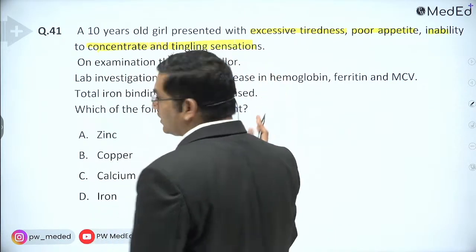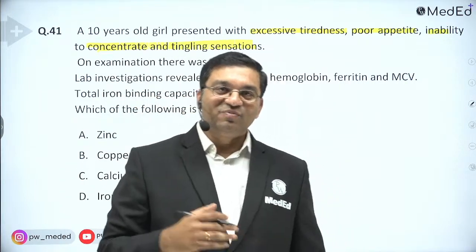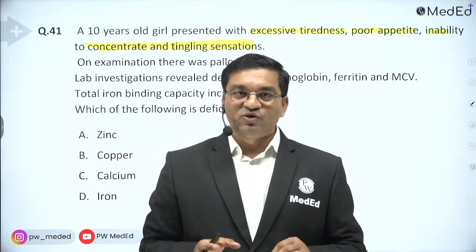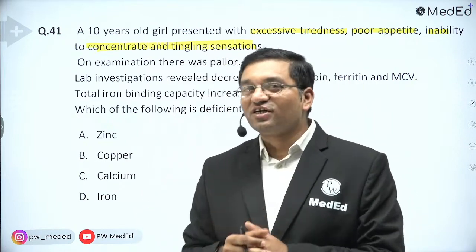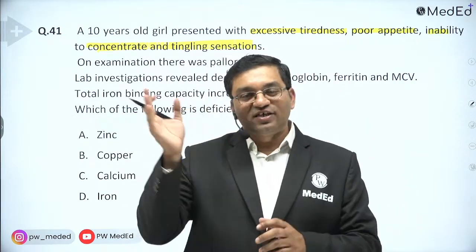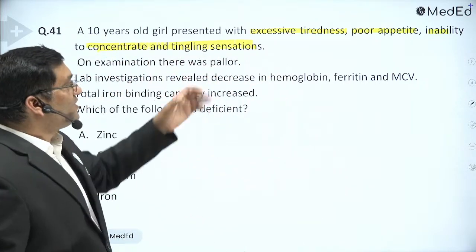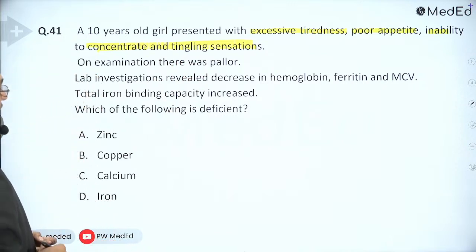Inability to concentrate is a classical picture in our classroom: we physically sit in the classroom and mentally we are thinking about other things.